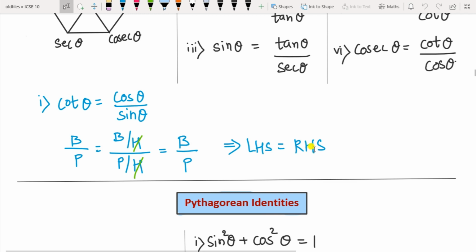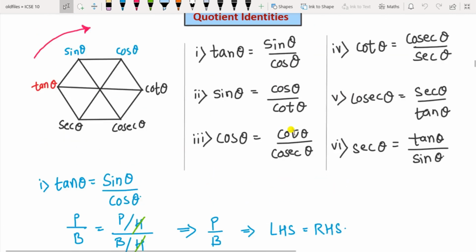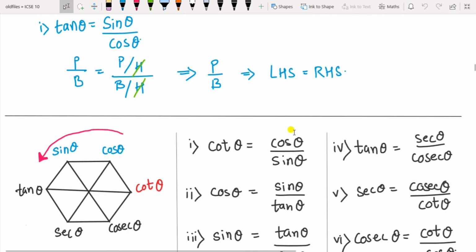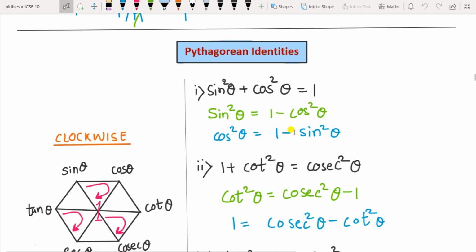Okay, so till now we have seen about the reciprocal identities and quotient identities. Okay, the next one here is the Pythagorean identities. Pythagorean identities, you know Pythagoras theorem.